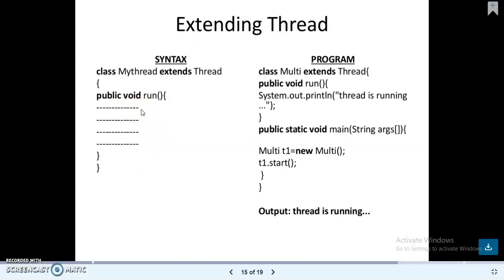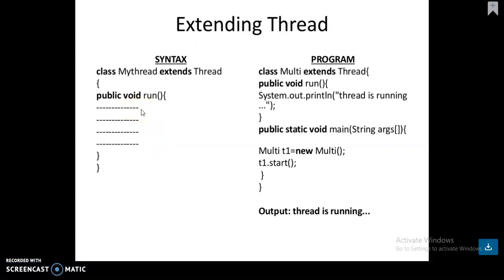For example, in an application program you write all the coding within the main method. Like that, in an applet, you already know that if you want to use an applet program, you must give the init method, and within that you give the coding. Like that, in a thread, the code is written within the run method only.